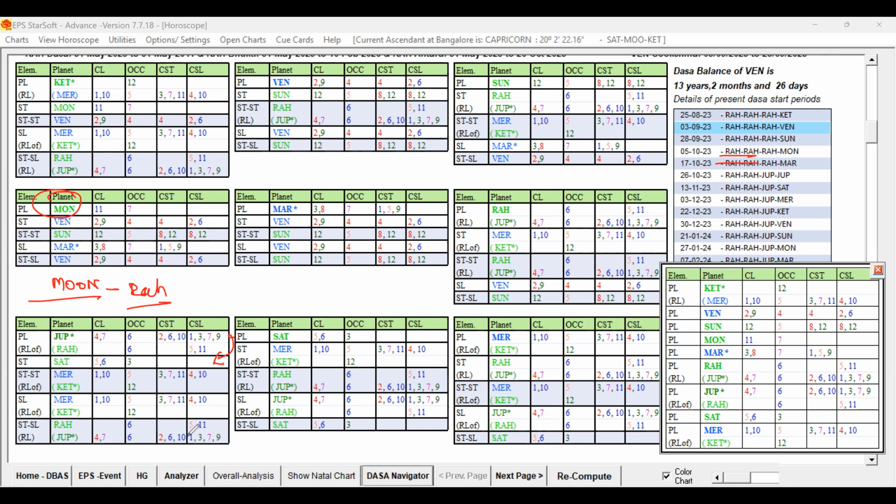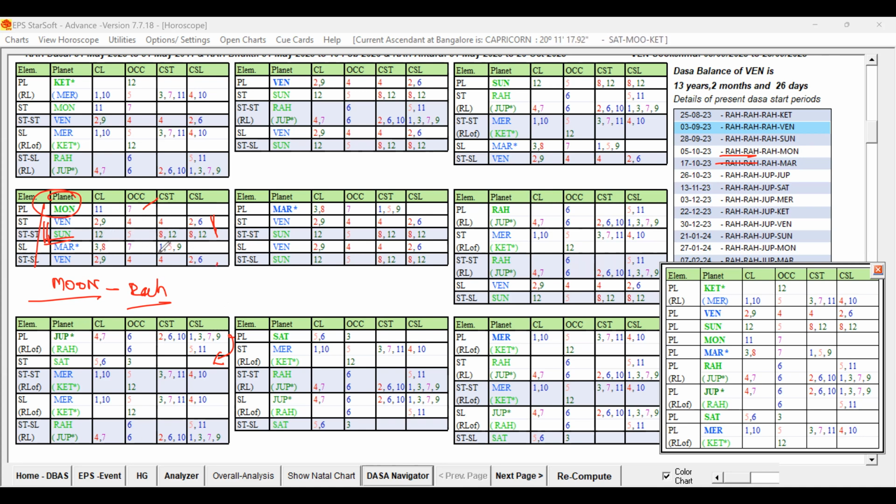But the problem is what? Which is the favorable key planet of the Dasa Lord? Dasa Lord is Moon. Favorable key planets of the Dasa Lord are Venus and Sun. Sun is the strong favorable key planet. You can see Venus and Sun, 9-12 grouping. So Moon is okay, but Sun is the strong favorable key planet, and of course Venus also coming. Venus is repeatedly present, and more than that, Sun is strongly playing role.